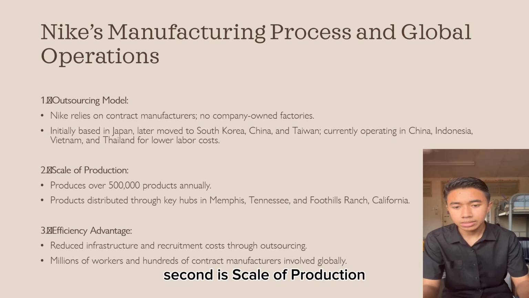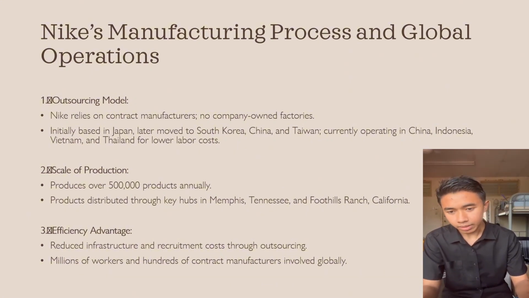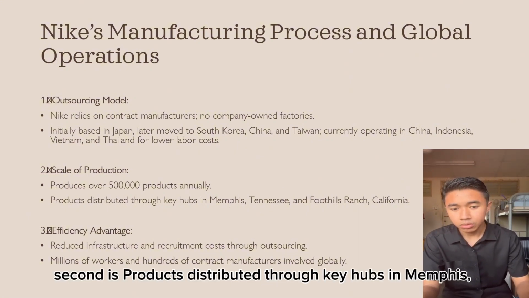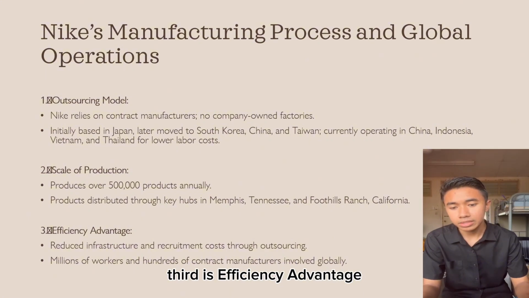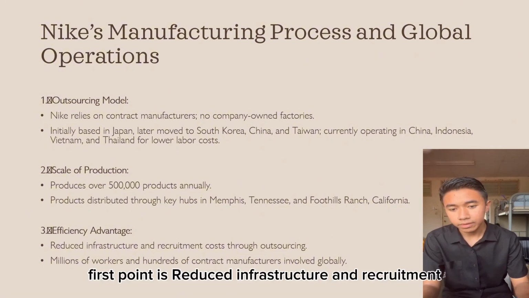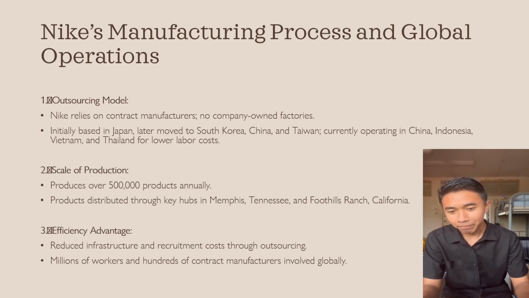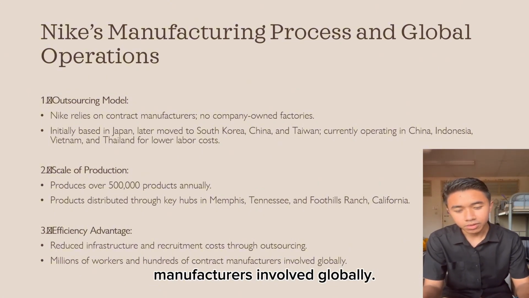Second is scale of production. The nut produces over 500,000 products annually. Second is product distributed through K-Hub in Memphis, Tennessee and Fort Hill Range, California. Third is efficiency advantage. First point is reduce infrastructure and recruitment costs through outsourcing. Millions of workers, hundreds of contract manufacturers involved globally.